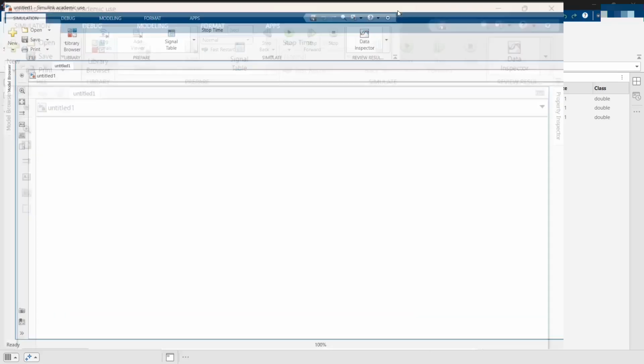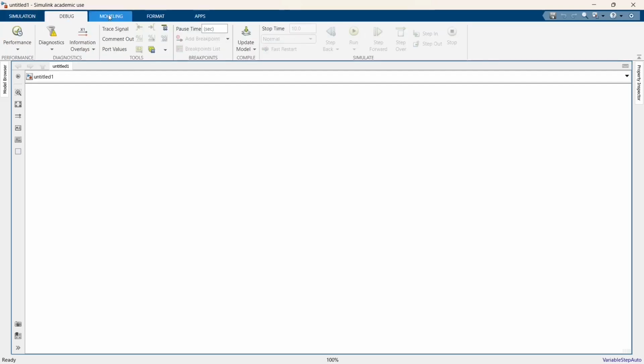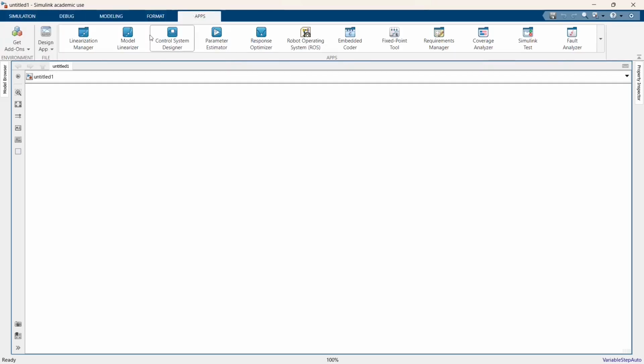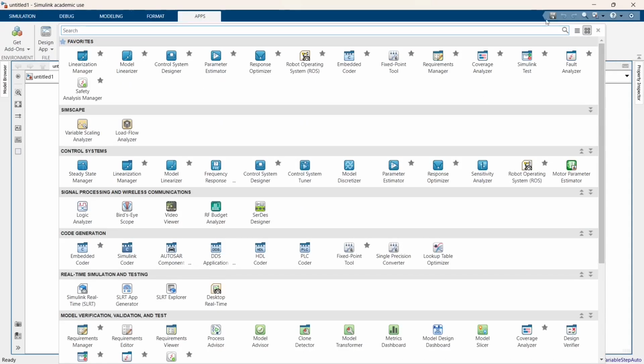Okay, so a blank model of Simulink has been created. It's a blank environment wherein you are manually going to add the blocks and do your visual block-based diagram or algorithm development in Simulink. A lot of options are present above: Simulink, debug, modeling, format, and again a set of apps used in the Simulink environment.